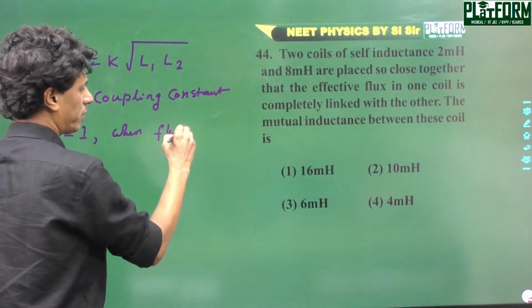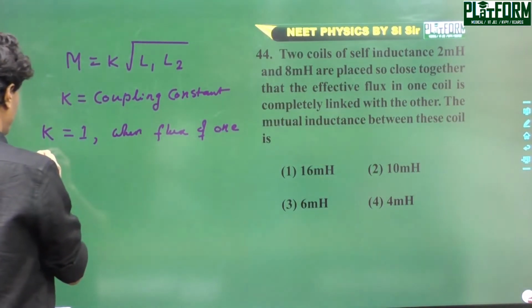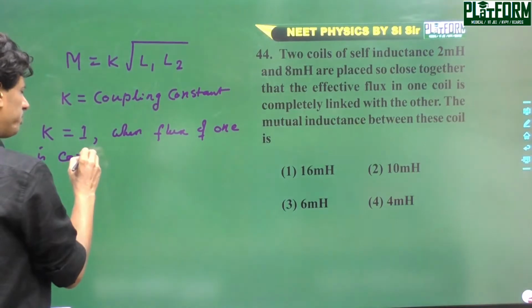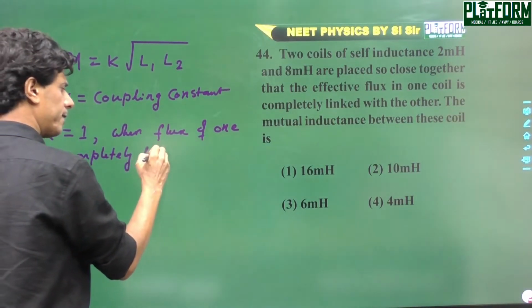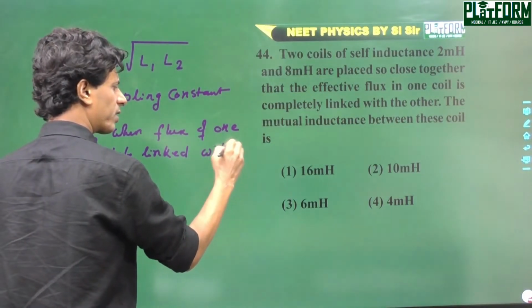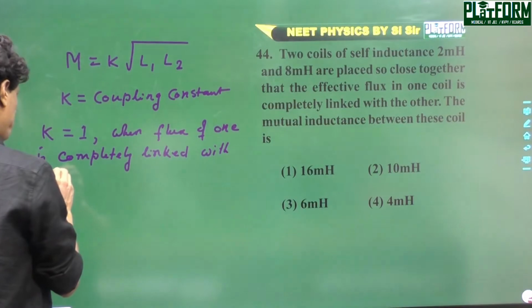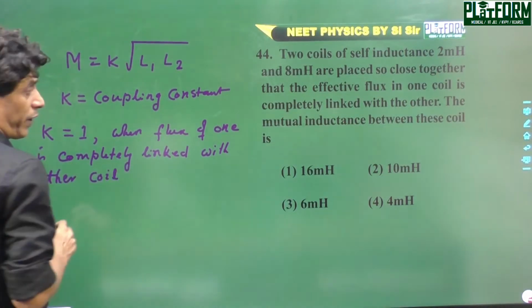the flux of one coil is completely linked with the other coil.